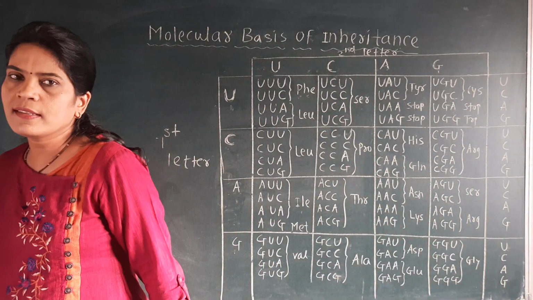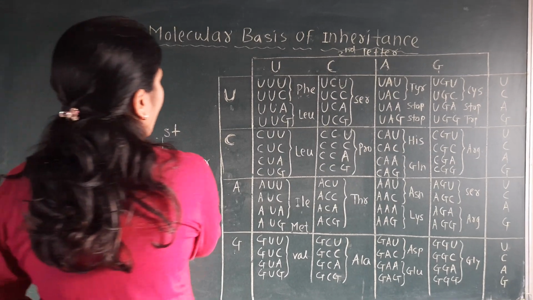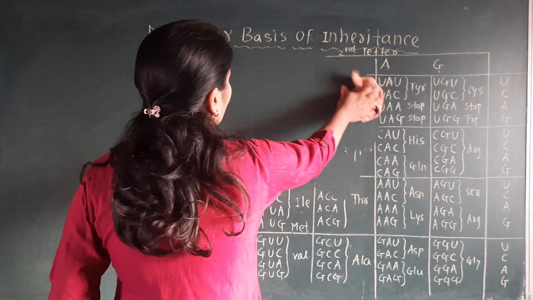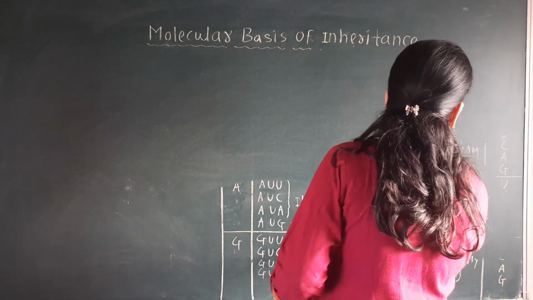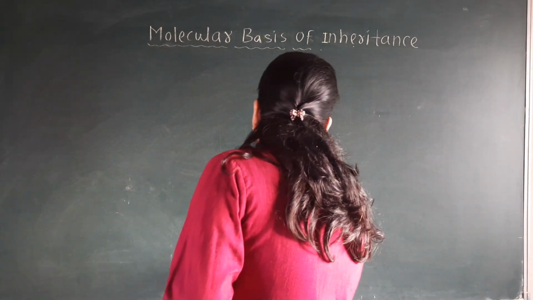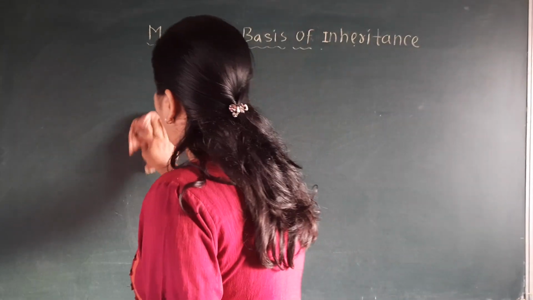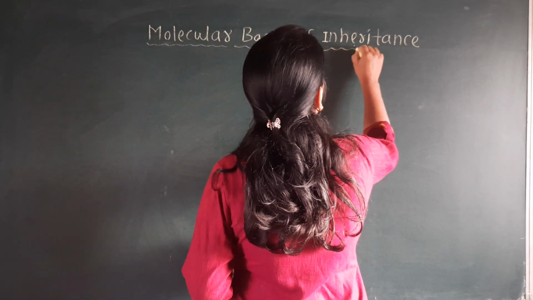Now we will discuss the next point, and that is the mutation and the genetic code. What is meant by mutation and how is it related to this genetic code?